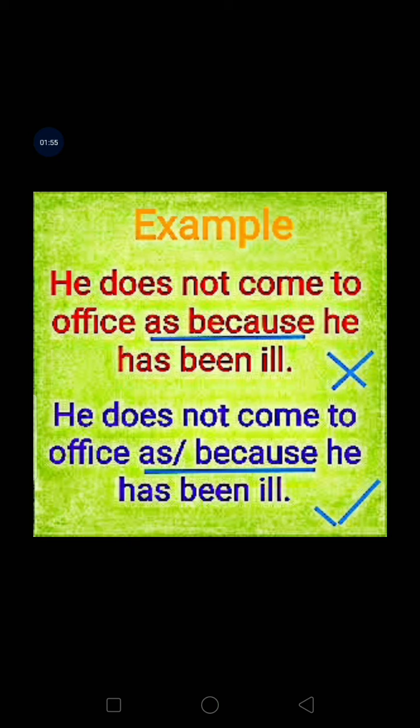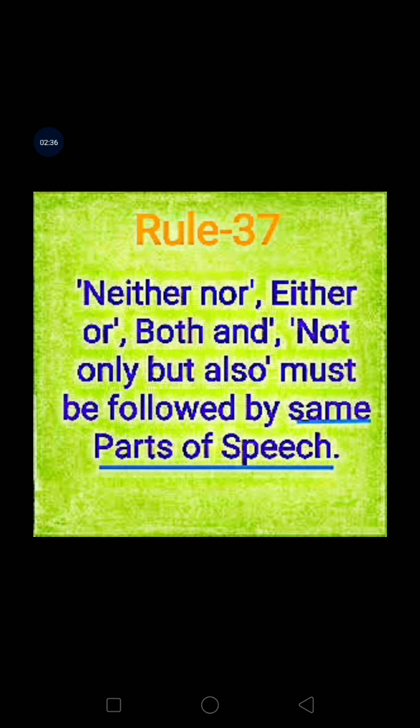Another, and this is a very common error most of the people are doing. He does not come to office as because he has been ill. Please keep it in your mind, we can use either as or because. Both these subordinating conjunctions at a time we should not use. Correct answer will be he does not come to office as or because. Why? Either as or because. Any one you use. He has been ill. Rule number 37.